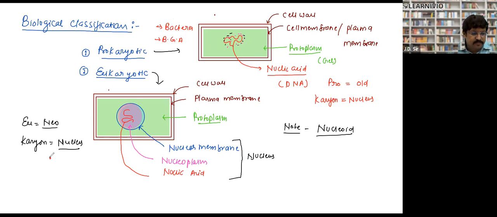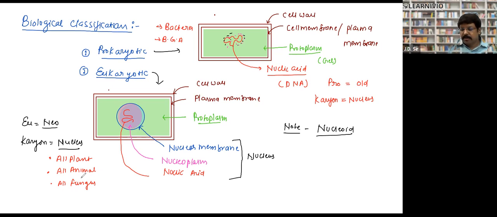But all plants are made up of eukaryotic cells. All animals are made up of eukaryotic cells. All fungi are made up of eukaryotic cells. That's it. There are only 5 categories of organism across the world. There is no 6th category. Clear? Note it down. Yes, sir.